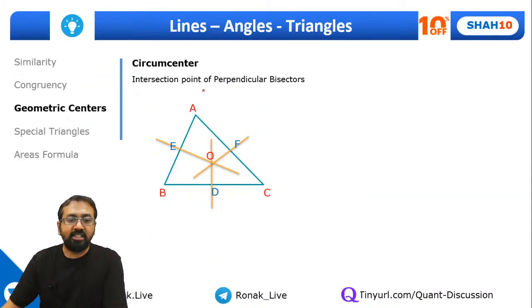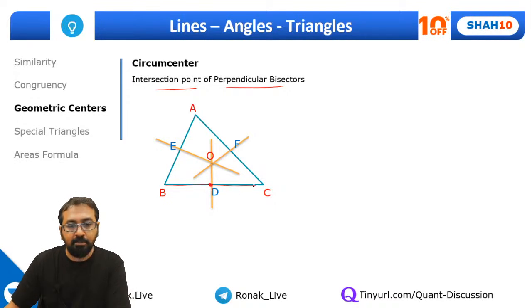Fine, now let's quickly understand what the circumcenter is. As I mentioned, the circumcenter is nothing but the intersection point of perpendicular bisectors, right? So if I take this side BC, and I find that D is the midpoint of this side BC, and if I draw a line perpendicular to this BC, this line OD is called a perpendicular bisector. Same way, when I draw 3 perpendicular bisectors, they intersect at this one point, and this is the circumcenter.